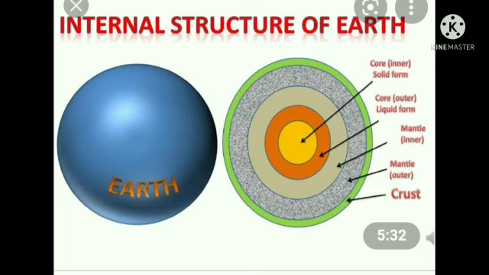Earth is made up of three important layers. The first one you see, the outer part, the blue color one, the outer part of the earth, that is crust. Actually, we are living on the crust. Crust is only a tiny part like an eggshell, the outer part of the shell, so it is crust. Okay children, after crust, let's see another part.